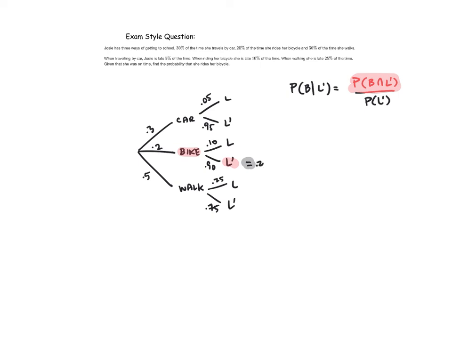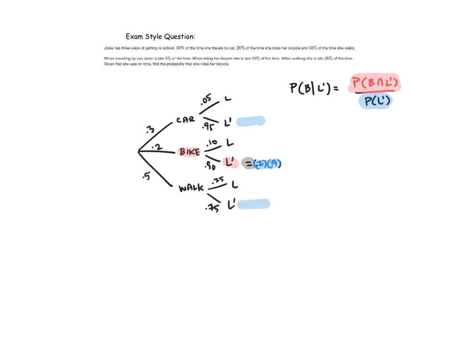So that probability would be 0.2 times 0.9. Okay. And the probability that she is not late would be each of the following. Not late, we're going to overlap it with this and then use that as well.